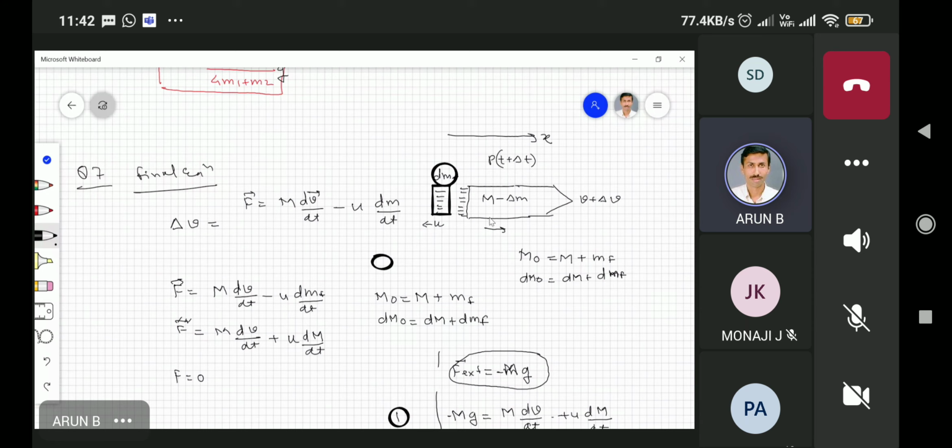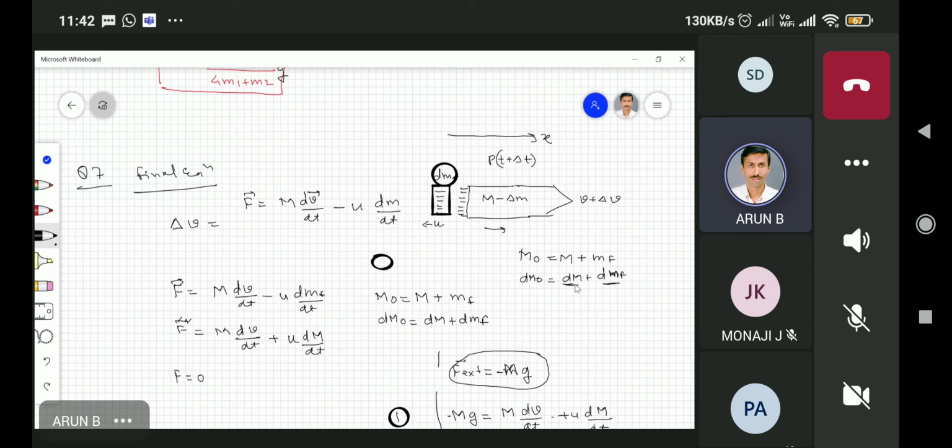So the total mass of the rocket is, let us say, 10 kg. What is happening is, if 1 kg is removed, the remaining mass will be 9 kg. So the change in the mass of the rocket is, let us say, a change with a plus sign or a minus sign.